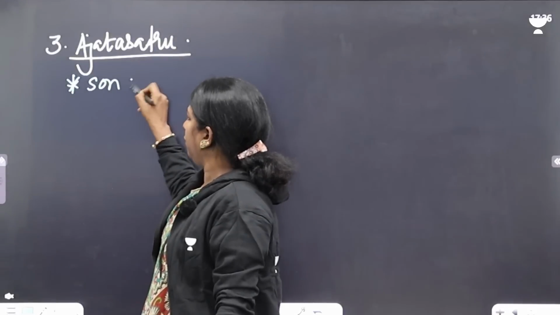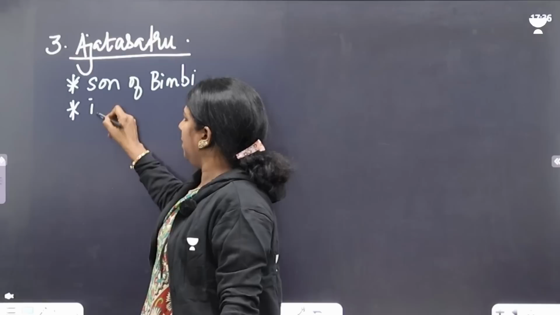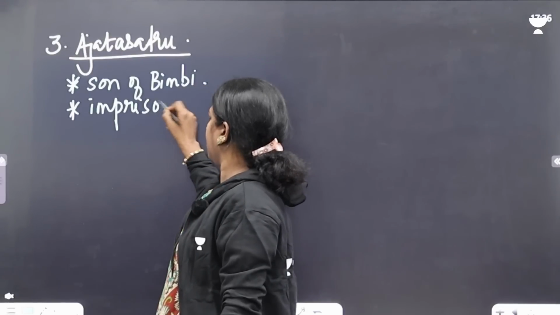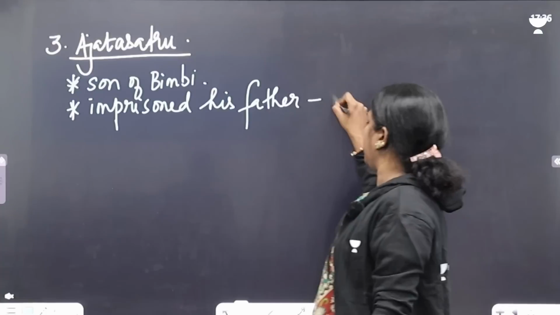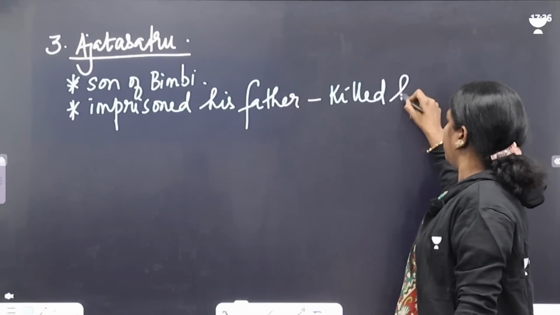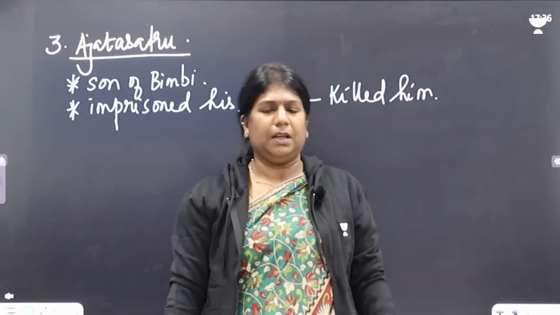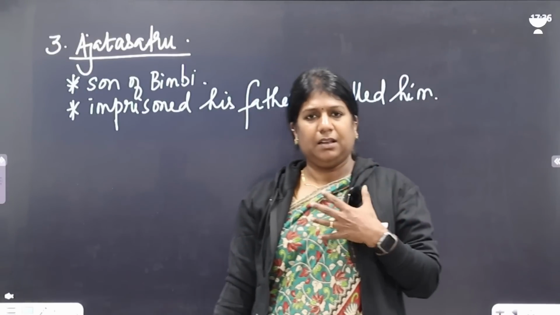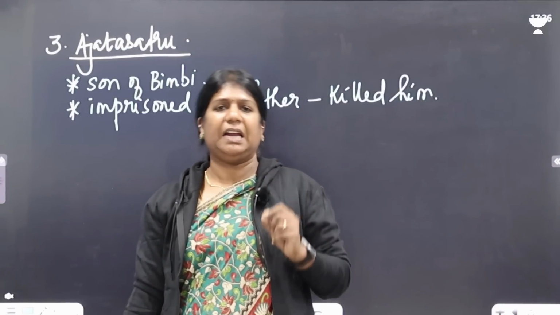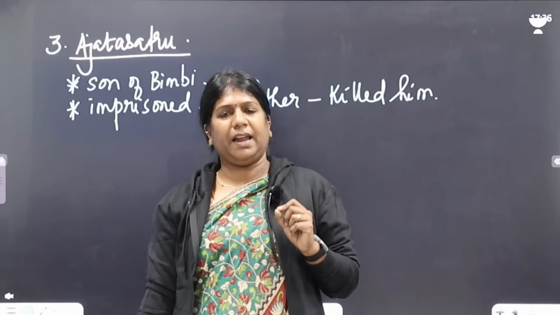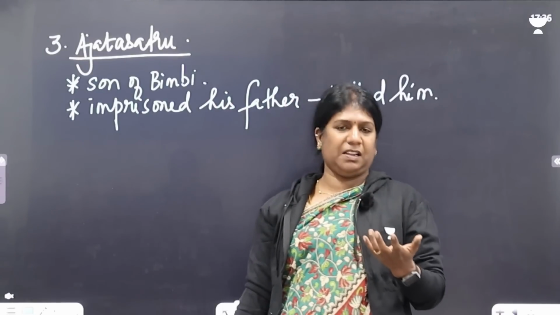The moment Ajatasatru became the ruler, what did he do? Who was Ajatasatru? Son of Bimbisara. The moment he became the ruler, he imprisoned his father. And later, what did he do? He killed him. So Bimbisara died at the hands of his son, Ajatasatru. When a king kills his father, we use the term patricide. Bimbisara was Ajatasatru's father.